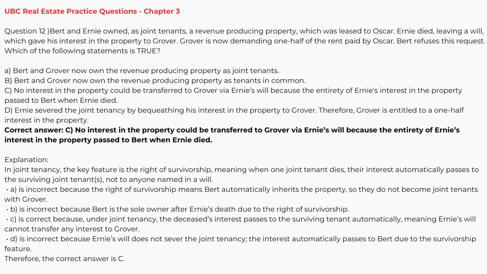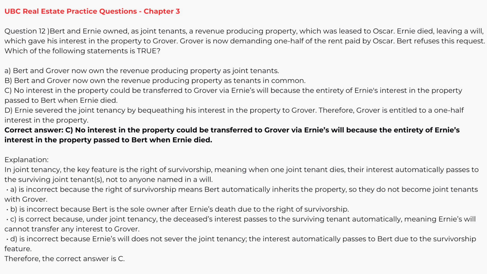Correct answer, C. No interest in the property could be transferred to Grover via Ernie's will because the entirety of Ernie's interest in the property passed to Bert when Ernie died. Explanation. In joint tenancy, the key feature is the right of survivorship, meaning when one joint tenant dies, their interest automatically passes to the surviving joint tenant, not to anyone named in a will.